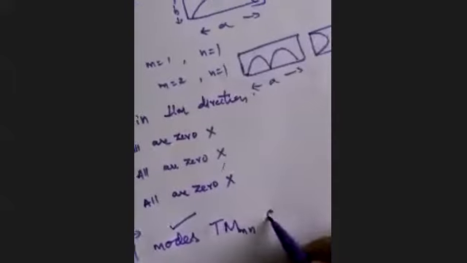So when all the field components are becoming zero, your mode does not exist, right? So for a TM mode to exist and propagate along the waveguide, neither M nor N should be equal to zero, right? So all modes of TM Mn exist if M and N are not equal to 0, right?